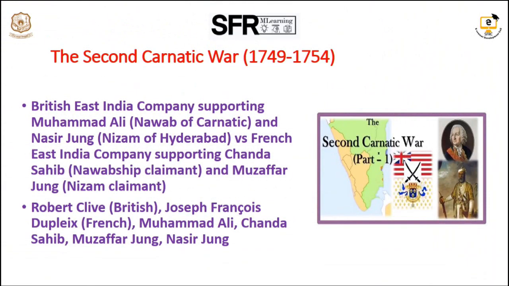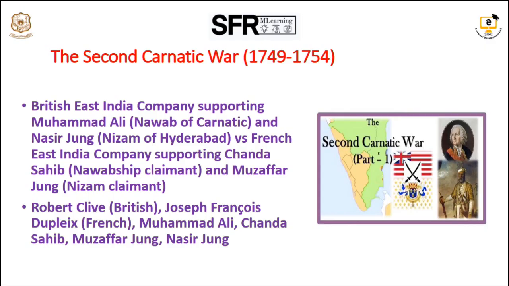The Second Carnatic War started in 1749, mainly due to rivalry in trade and territorial expansion in India. Another important factor was that the First Carnatic War revealed the weakness of the Indian administration and armies. For example, in Hyderabad, Nasir Jung claimed the throne as the rightful son, while many believed Muzaffar Jung was his grandfather's favorite and designated heir.